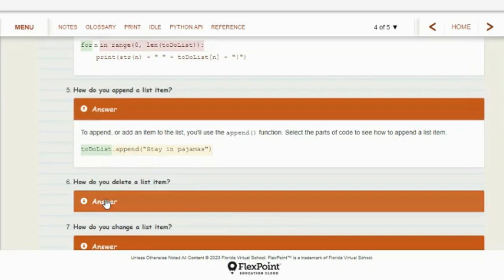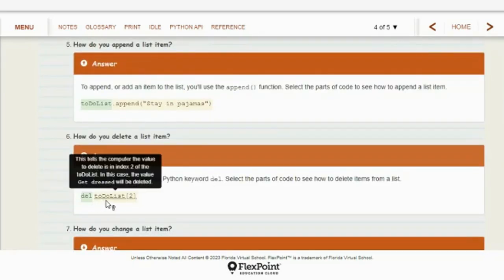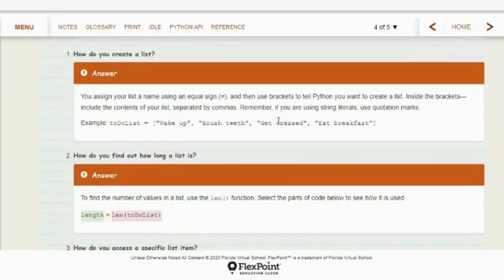How do you delete an item? Okay, just DEL, the name of your list, and put in brackets which item number. So this would be the 3rd thing, right? So since we added stay in pajamas, we went up and deleted item number 2. Item number 2 in our list was get dressed.